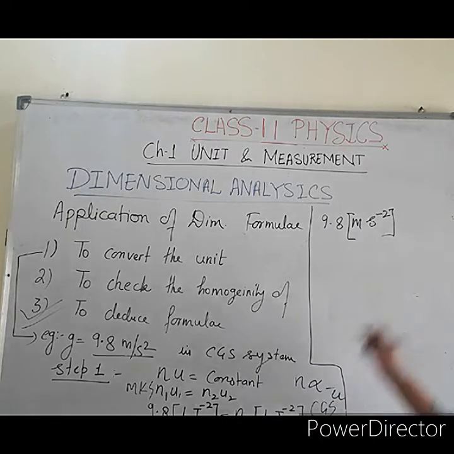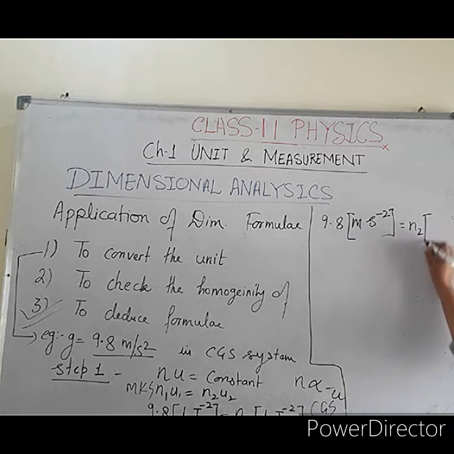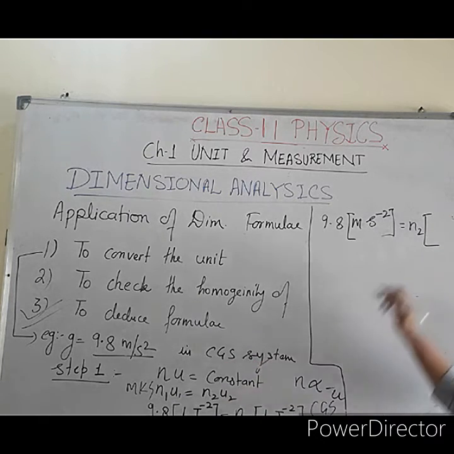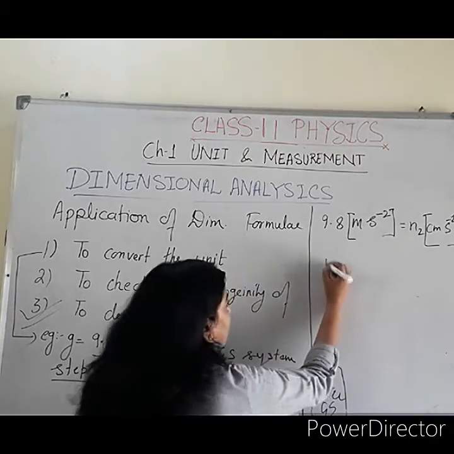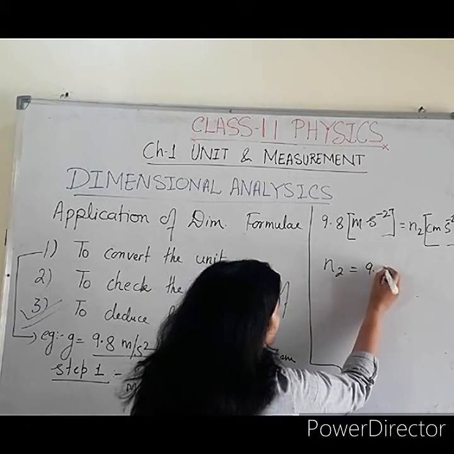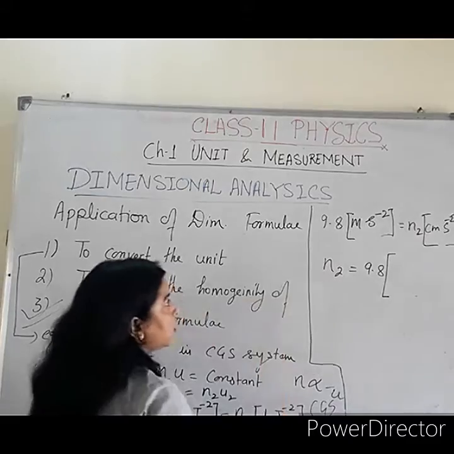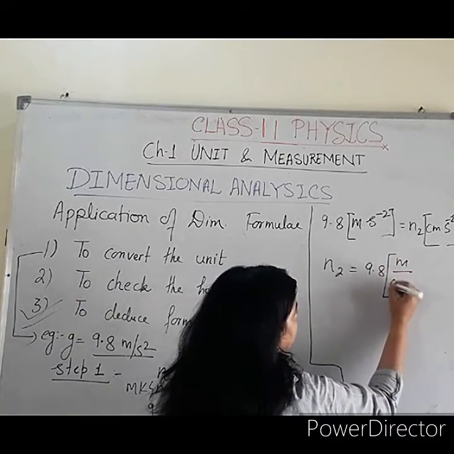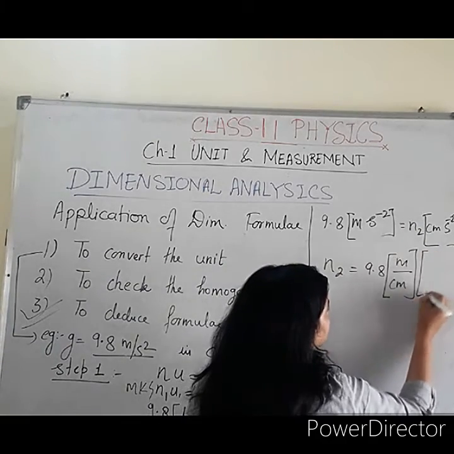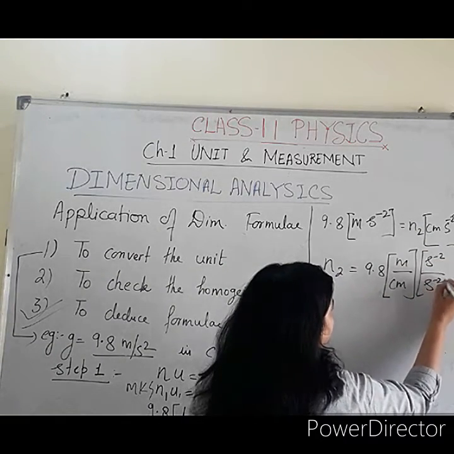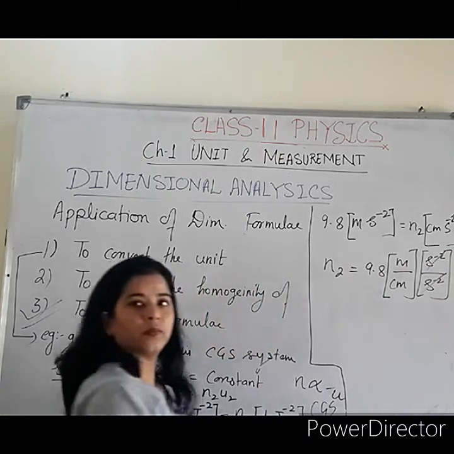This is the MKS system. Now here N2, and inside the bracket it is given in the question, CGS system, you have to convert it. So in place of L2 you will use centimeter, and in place of T2 you will use second inverse 2. So we'll get N2 is equal to 9.8. Take the units on one side, meter over centimeter.